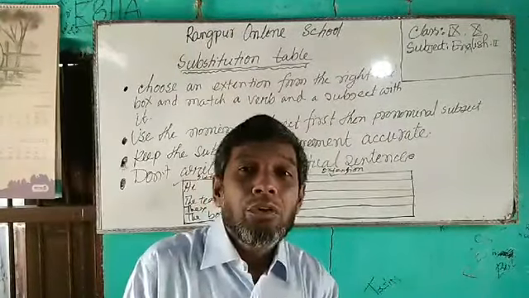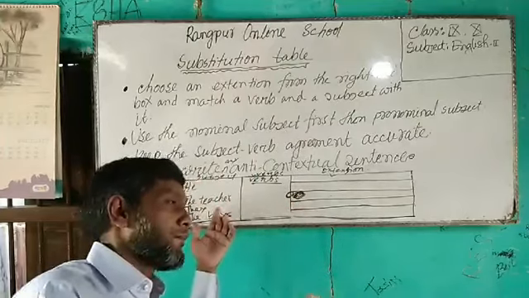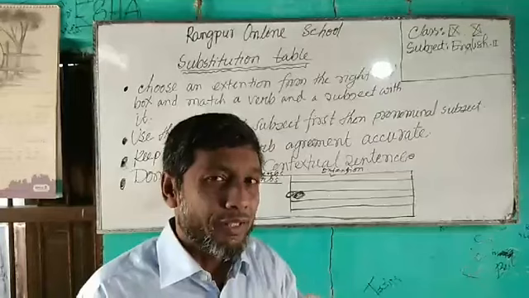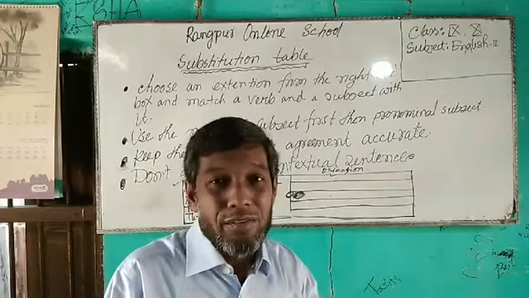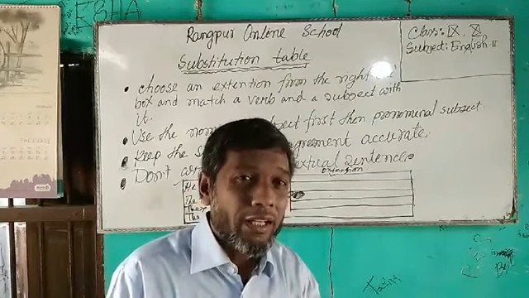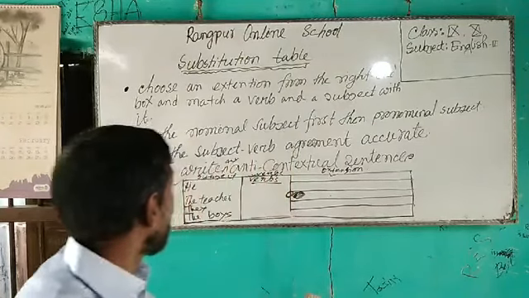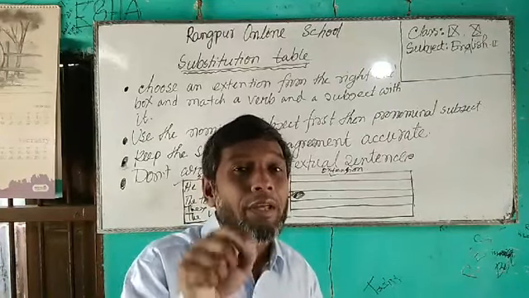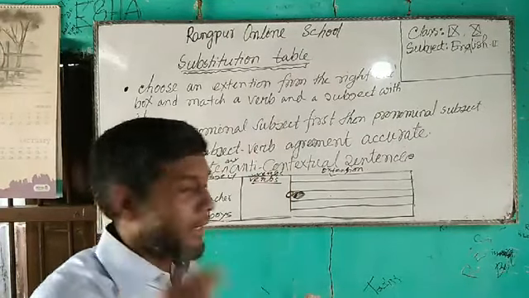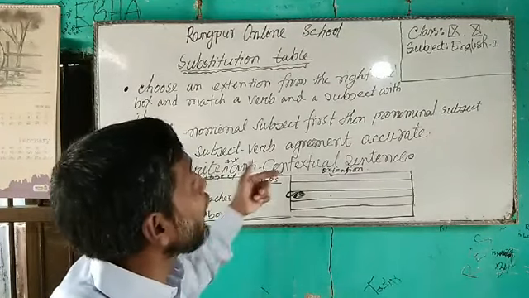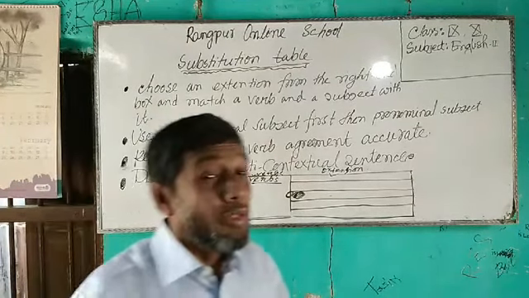Number 2, I told you we will use the nominal subject from the subject box first, and then I will use the pronominal subject. Then my sentence will be nice, and all the sentences together will make a very good answer. And number 3, keep the subject-verb agreement grammatically accurate. And number 4, don't write any anti-contextual sentences.